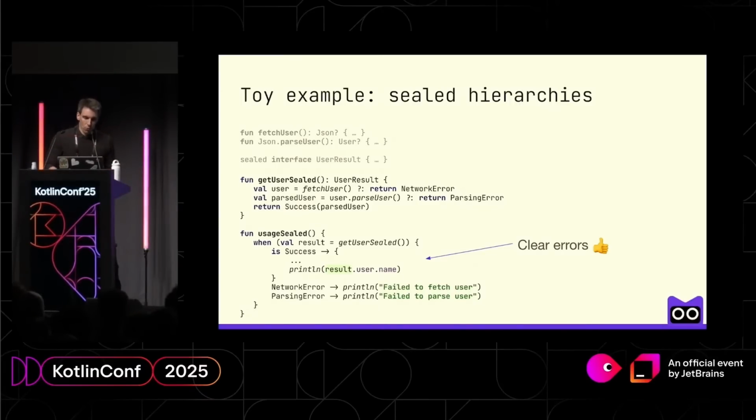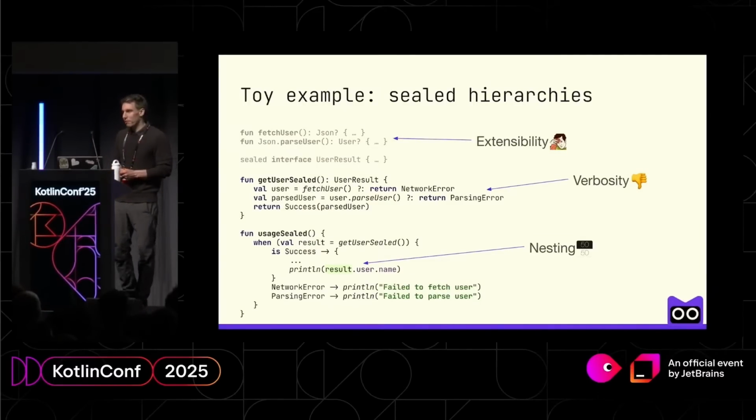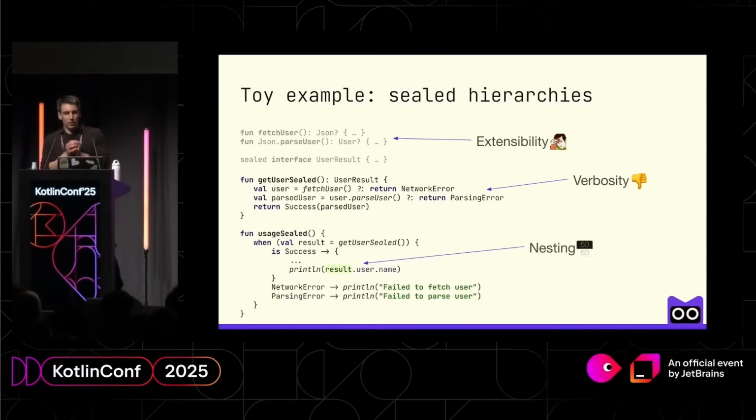And that works to some extent, but this approach also has a few disadvantages. First of all, we now have some problems with extensibility, because we decoupled our original functions from errors. What happens if I change my fetch user or parse user somehow? I have to remember now that I have to update my getUser function and so on.